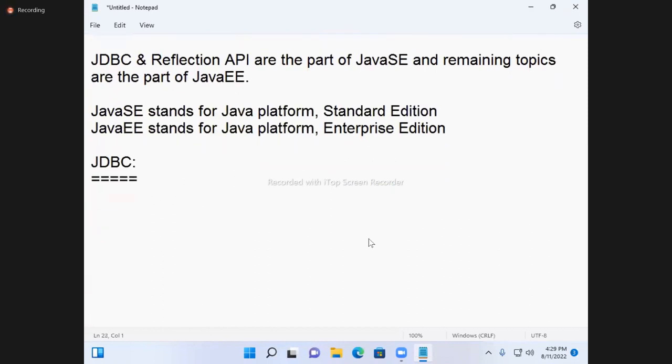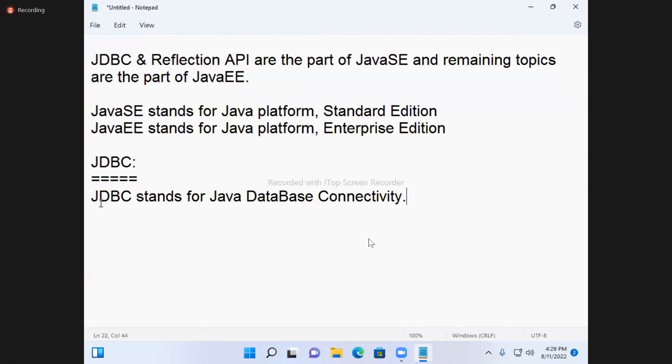See, first topic, JDBC. Note down. JDBC stands for Java Database Connectivity.